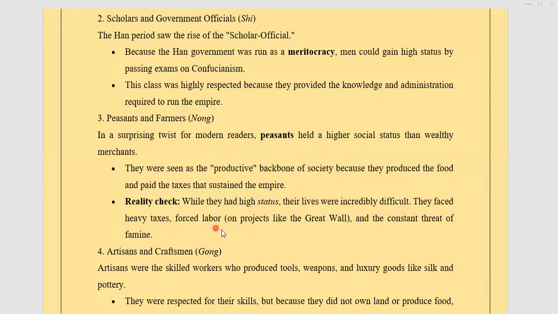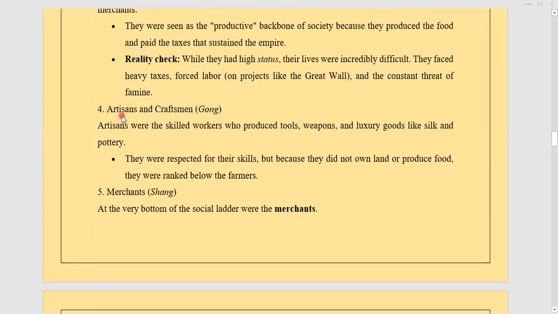They faced heavy taxes, forced labor, and the constant threat of famine when there was a lack of food. That was basically the ground reality of how their life was, but they were respected in society.